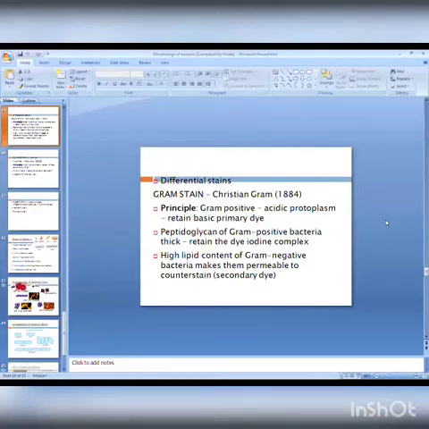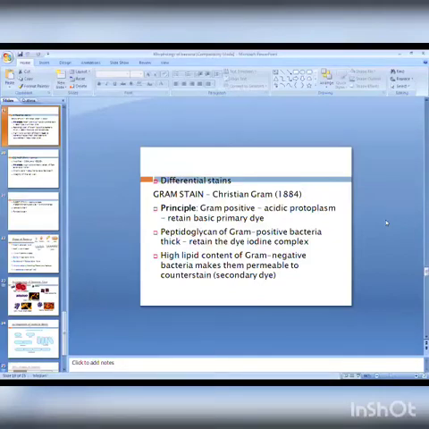Why are we using cedar wood oil particularly? Because it has the same refractive index as glass, that is 1.5. That's why cedar wood oil is always recommended. Then a few alternatives are there. Always we use crystal violet, but if it is not available, methyl violet or gentian violet is an alternative. There is no alternative to Gram's iodine; we have to use Gram's iodine as a mordant.